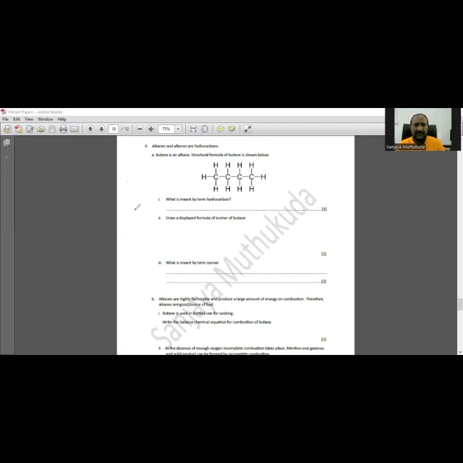Draw a displayed formula of an isomer of butane. Isomer, so you can take the branched one. For a displayed formula, you have to draw the full structure with all atoms and bonds. What's meant by the term isomer? Isomers are compounds with the same molecular formula but different structural formula. Same molecular formula, 1 mark. Different structural formula, 1 mark.